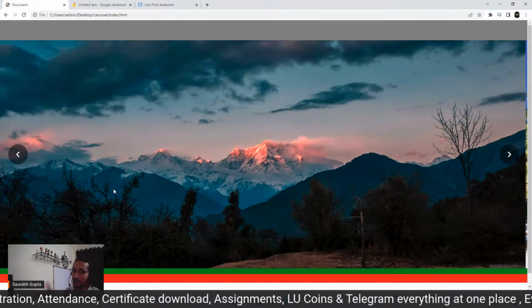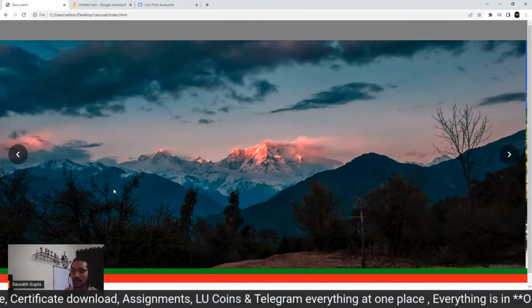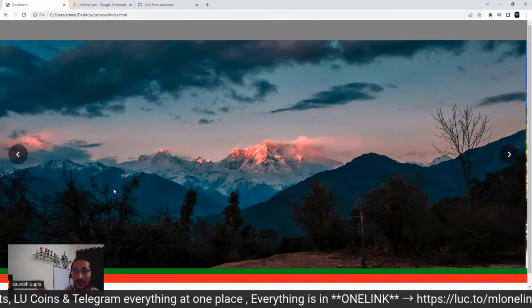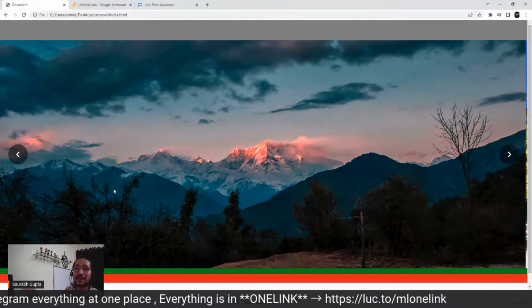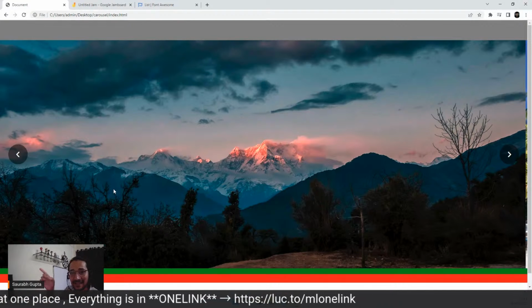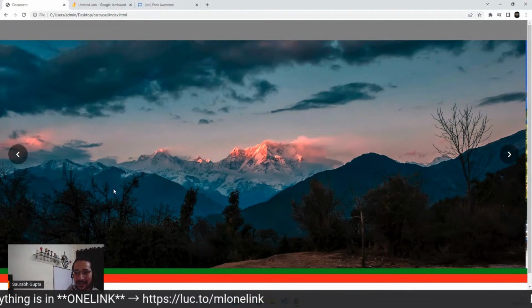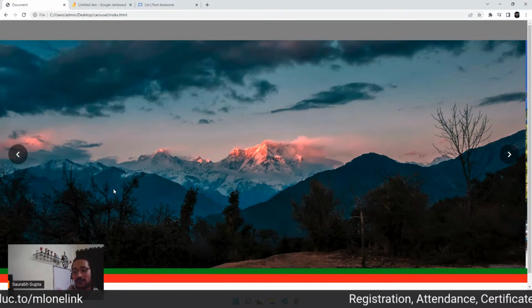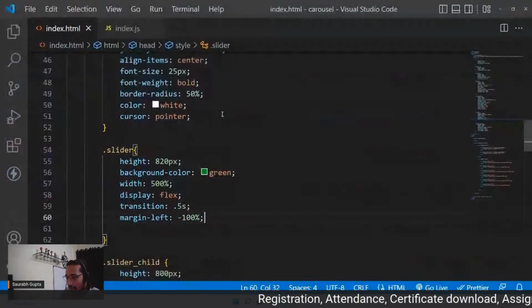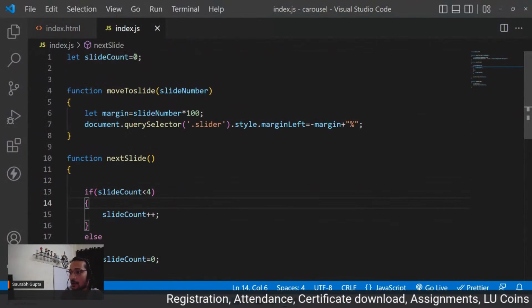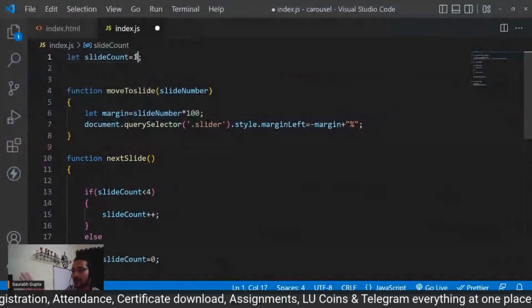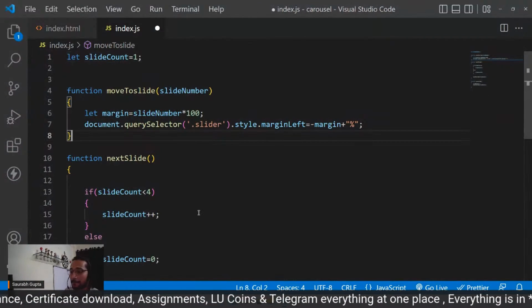But you know, there's still one image behind it, right? This is not your 0th image. This is your first image. Understanding, guys? I'm just visibly making it look that this is the first image, but there is still one image behind it. Now I can start my slide count with 1 because the 0th image is not visible initially. The first image is visible. That's why slide count will start from 1.